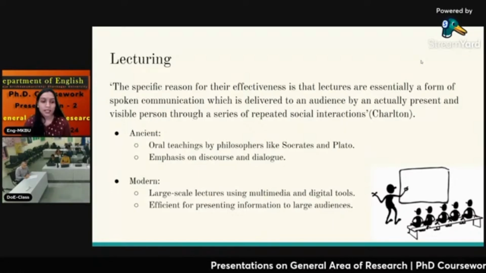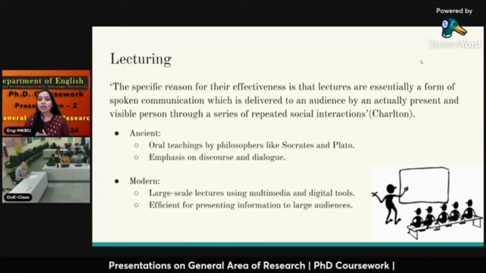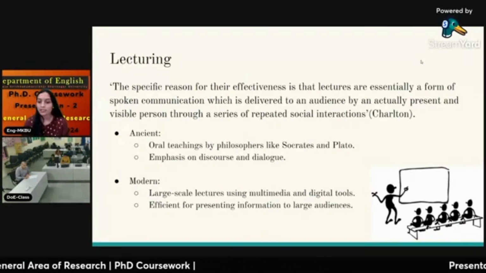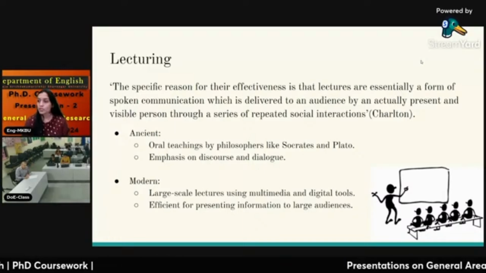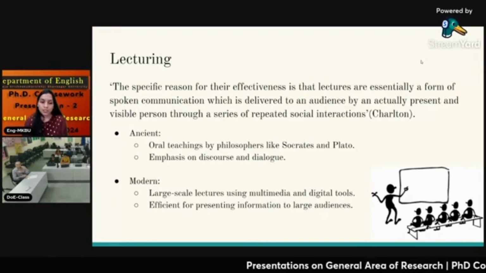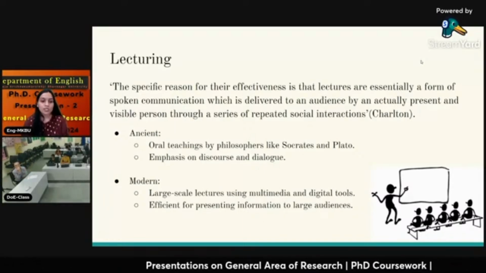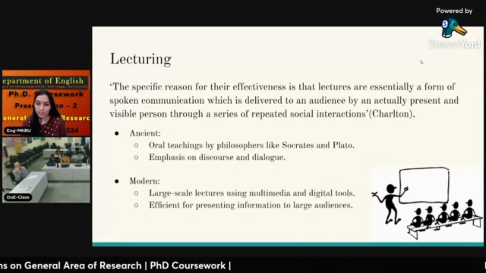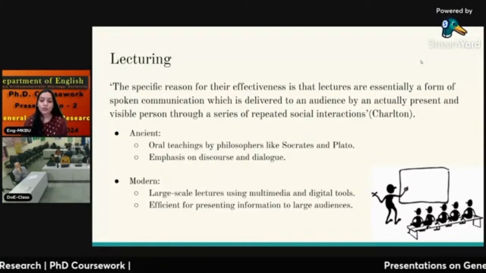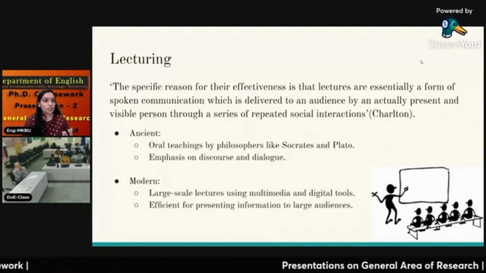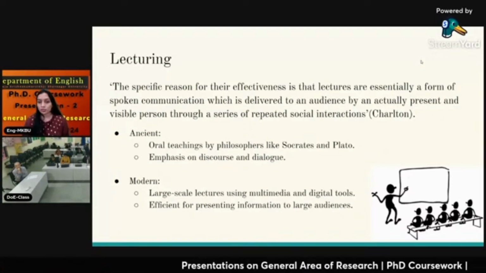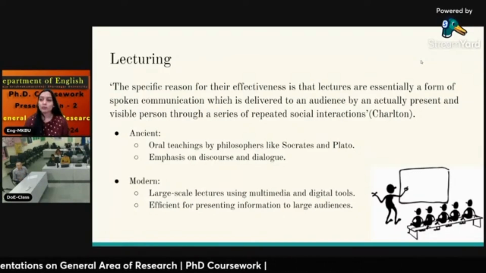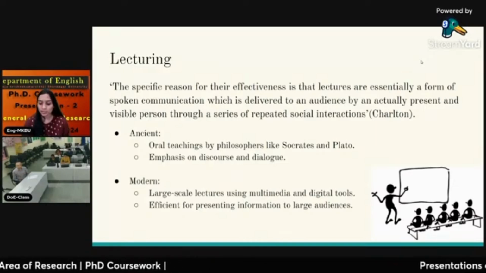Beginning with lecturing. Lecturing has been a very strong, major way of delivering classes in the ancient period, and even today we see that most of the teaching is done through lecturing. In ancient times, oral teaching and preaching was done in gurukulas and even by Socrates and Plato. Today also lecturing is a major point, but due to the advent of technology, multimedia presentations and the use of music and speakers are playing a major role in the classroom.